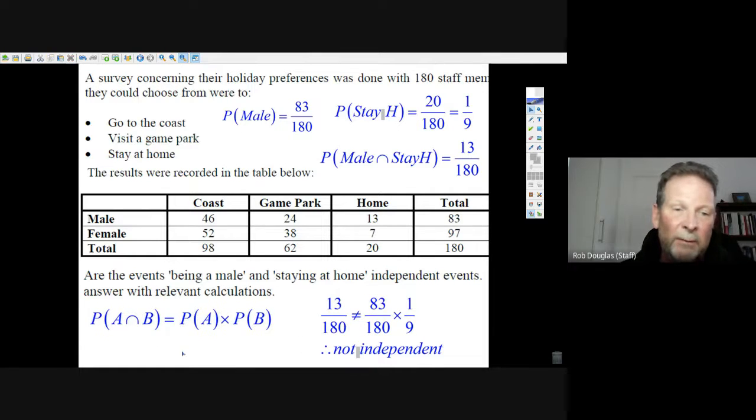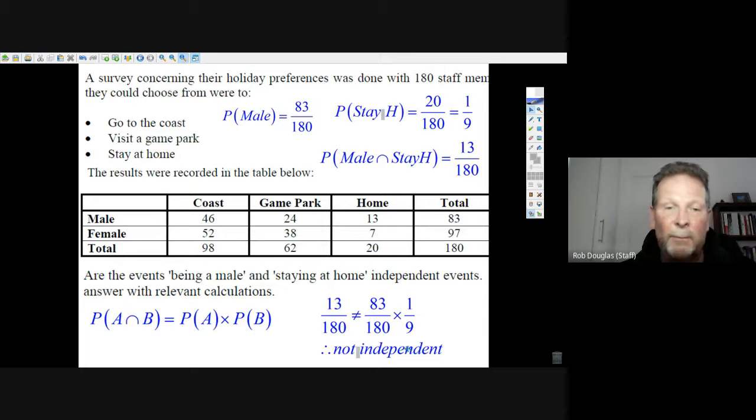This is the test for independence. If you want to see if two things are independent, if you multiply their individual probabilities together, you should get the probability of their intersection. And the probability of their intersection in the table, the probability of staying at home and being male, is 13 out of 180, but it doesn't equal the individual probabilities multiplied together.